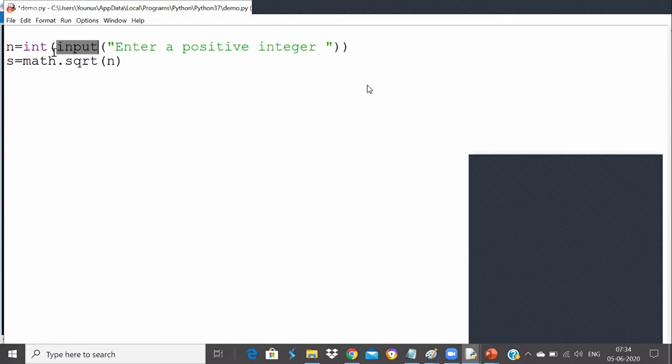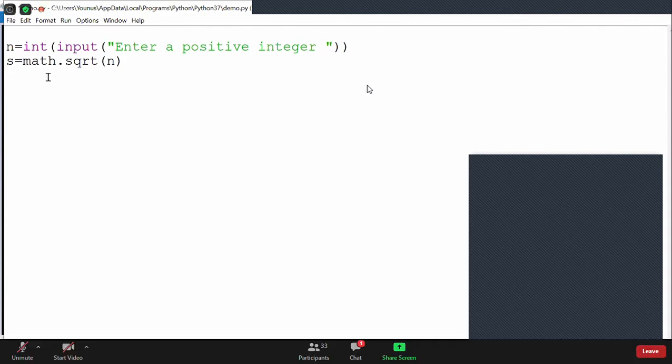You don't have to import them. But if you are using any other functions like sqrt, power, any other function, then you have to use the module. So, the math module. We will explore all these modules later, guys. Don't worry. But now let us learn that the math module has a function called sqrt to find the square root.